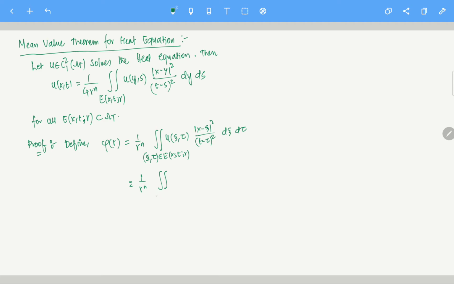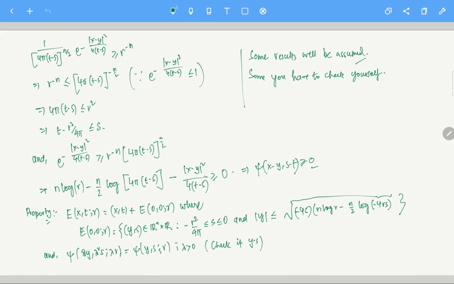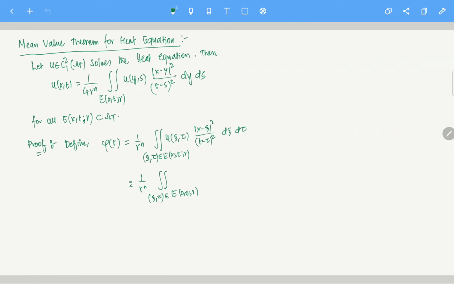So this means the double integral over xi, tau in E(0,0,r). See, E(x,t,r) is just a translation of E(0,0,r). So the heat ball around the origin is translated to the new origin x, t. Then I can just translate this function to something like this, u of x plus xi and t plus tau.